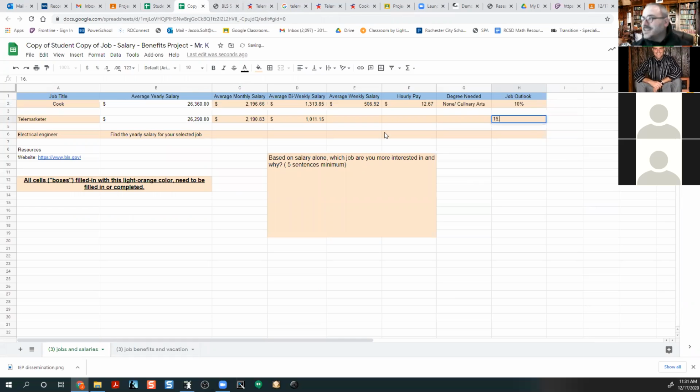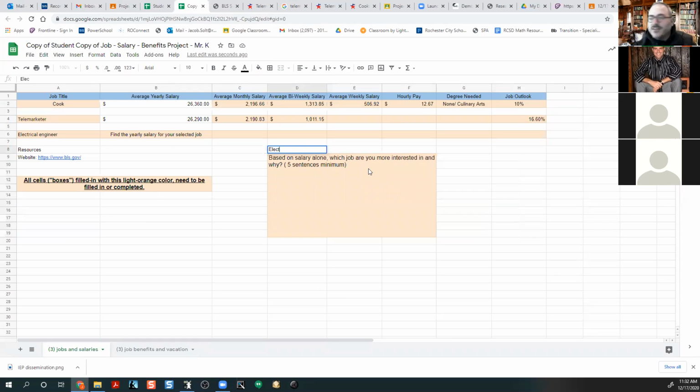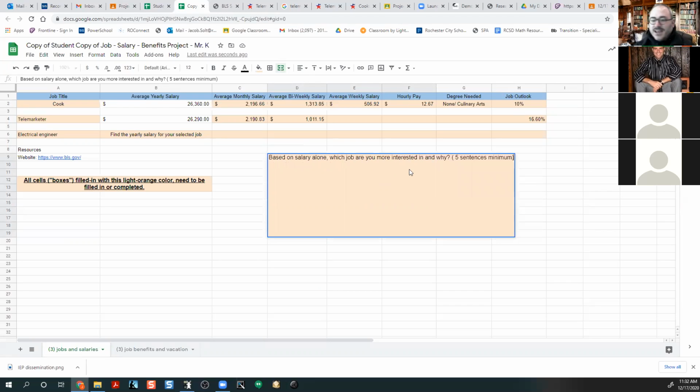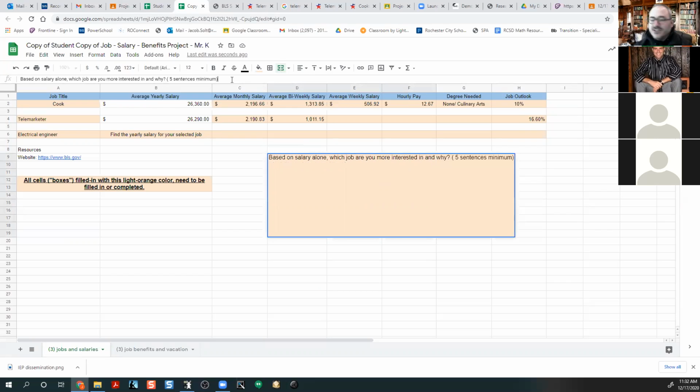So this is the idea of how to complete this. After I get all these, everything in light orange, all these boxes in light orange, you need to fill in with something, except for this one here, which is giving you that instruction. And then I have to fill in this with 5 sentences. Which job am I most interested in? I'm most interested in electrical engineer. And I would have typed 5 sentences, which I'm not going to do right now, but that's what you have to do right here in this box, is to type 5 sentences about why you are interested in electrical engineering.